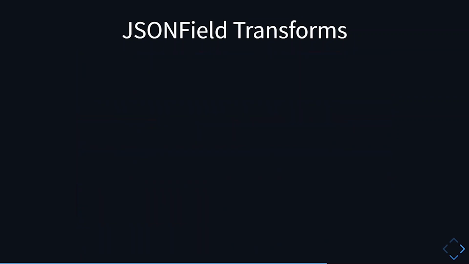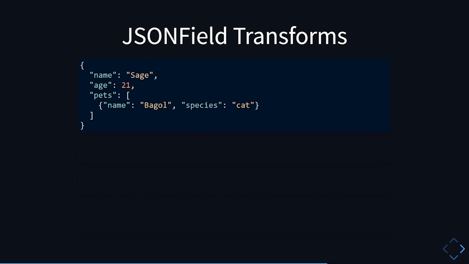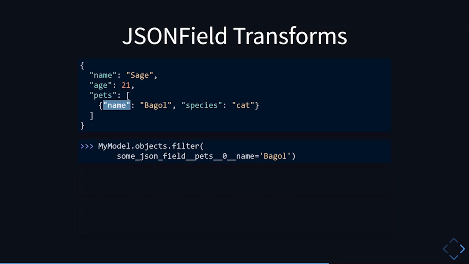Let's add some more complexity. Now we have additional information about pets. I have a pet cat. His name is Buggle. Well, he's actually a street cat, but he comes to my house every day, so we treat him like a pet. And then let's say we want to query for objects that have the first pet name of Buggle. The natural way to do this would be to keep chaining the paths like this. So pets, 0 for the index of the object, name for the path here.